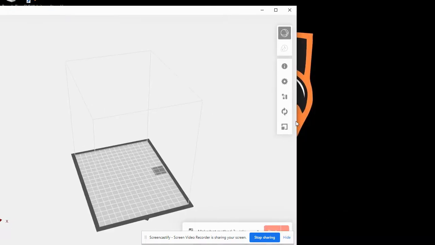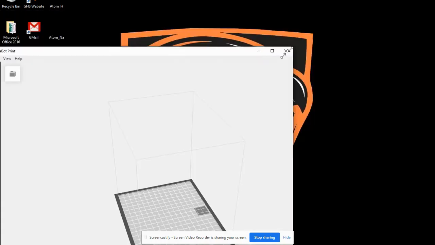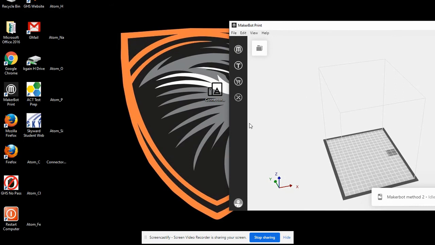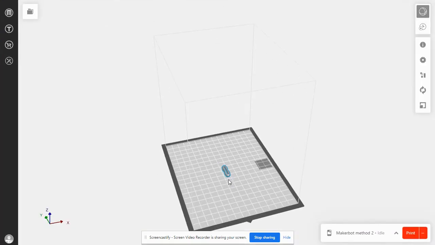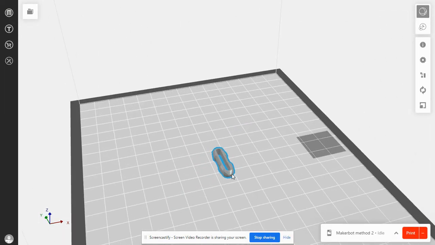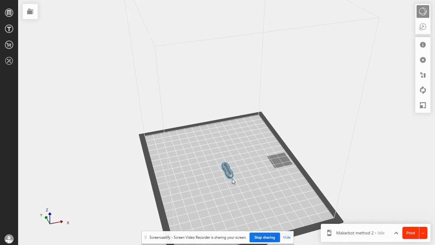And I'm going to take that connector that I downloaded. And I'm going to drag this window just a bit smaller so I can see my connector. Left click, hold, and drag onto the platform, and it's inserting the file. You can see if I wheel towards the screen, there's one of the connectors. If I hit Control C, Control V, as the item's highlighted, you can see it makes another one.